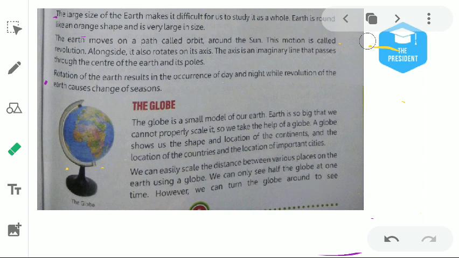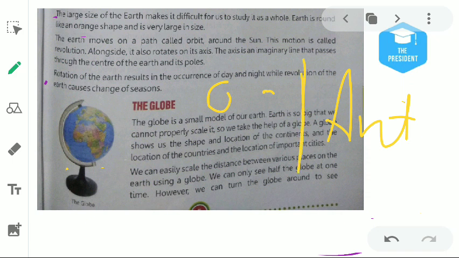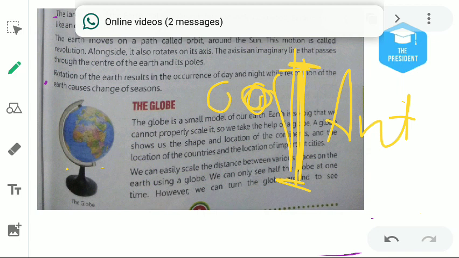You can compare the size, like think you have an ant. Compare the size of the ant. Ant is like this, and compare yourself with an ant. This is your body size, and this is the ant. In the same way, we are this, and Earth is this. So how can we see all this together? It is not possible.